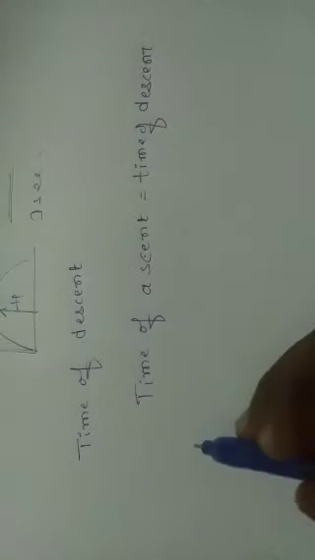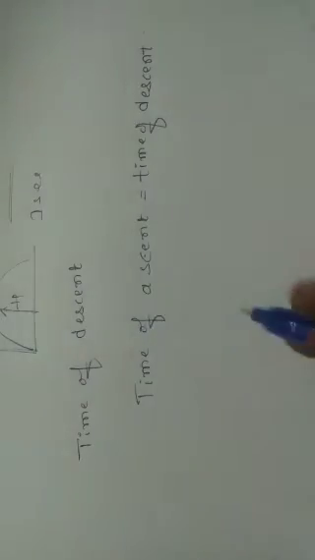Okay, first we want to calculate the time of ascent. It means how much time is taken to reach maximum height. You already know the formula. In this situation we consider the vertical velocity, because we want the time taken to reach the maximum height.